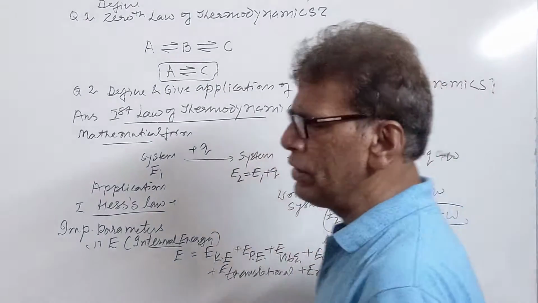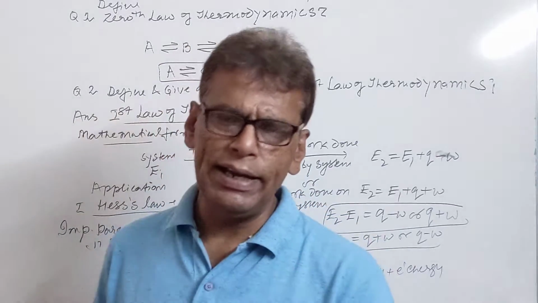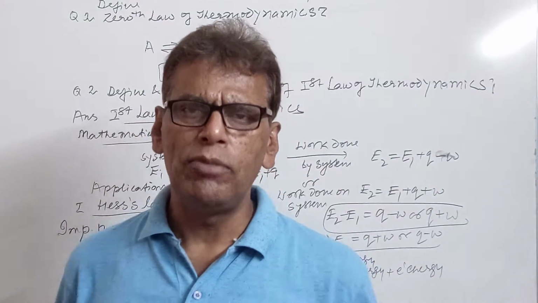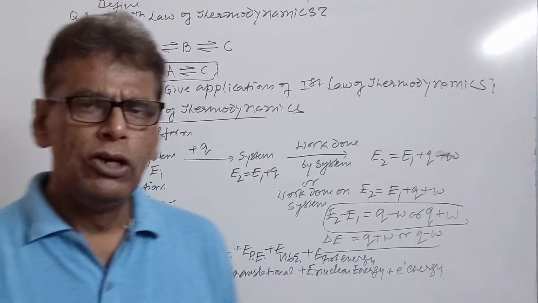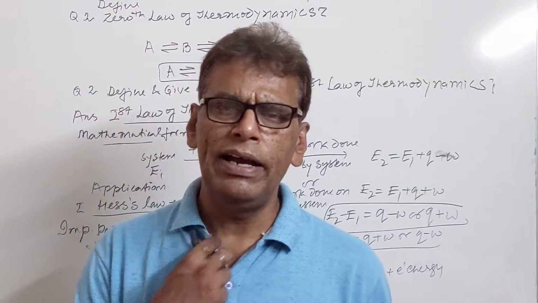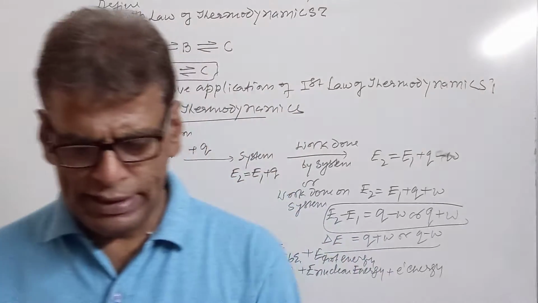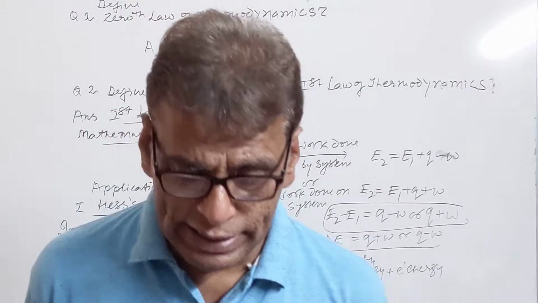All types of energies, if they are added, which are existing in the body by virtue of its existence, that is called internal energy. So internal energy is defined as the energy possessed by a system by virtue of its existence.